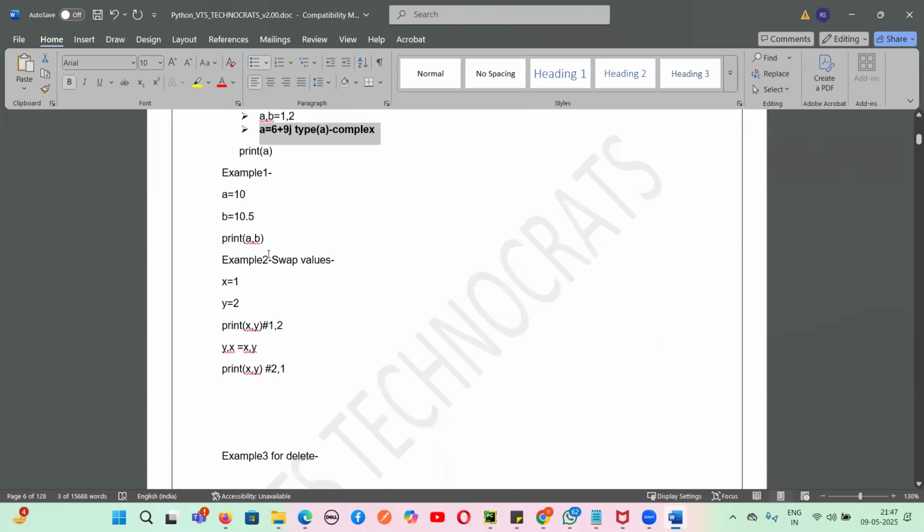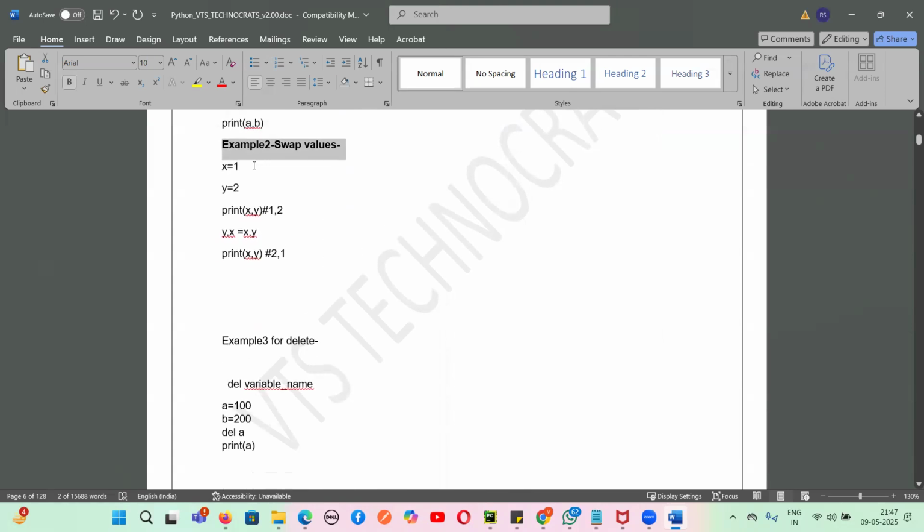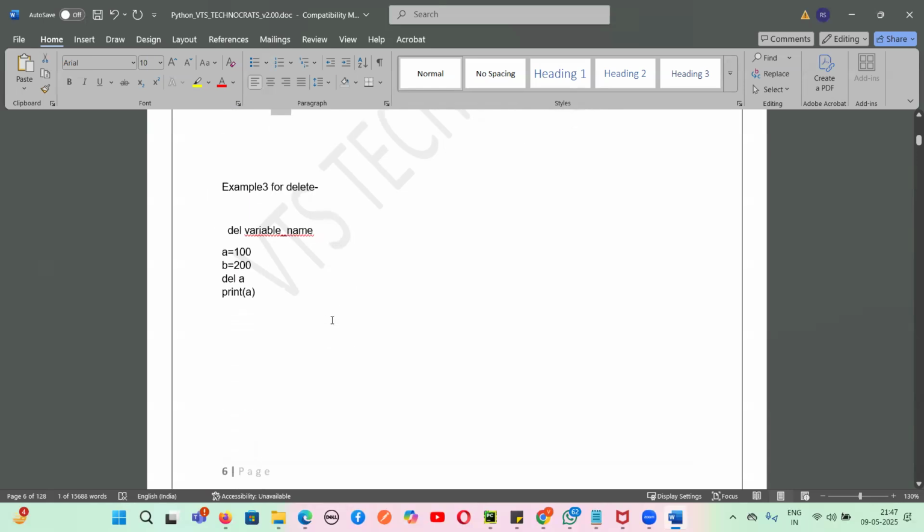After this, we took some examples. Suppose a is 10 and b is 10.5, and we wanted to print the values in one shot. So we were able to print 10 and 10.5. Then we took an example of swapping numbers, where we took the values 1 comma 2. We are printing 1 comma 2, and we swapped x comma y into y comma x. So the x value got swapped to y and the y value got swapped to x. We got the output as 2, 1.